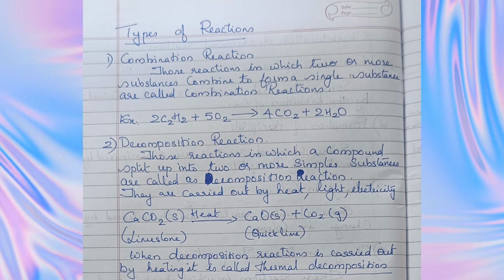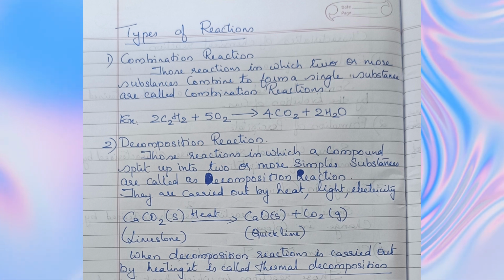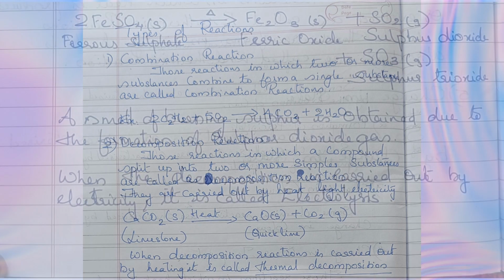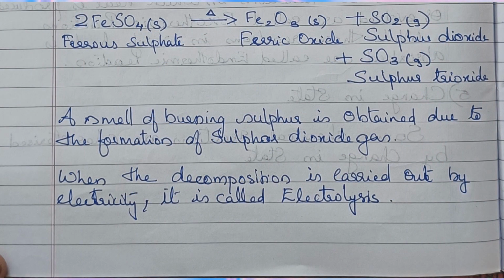First type of decomposition reaction. When a decomposition reaction is carried out by heating, it is called thermal decomposition. 2FeSO4 gives Fe2O3 plus SO2 plus SO3. That is, ferrous sulfate on heating gives ferric oxide, sulfur dioxide as well as sulfur trioxide. A smell of burning sulfur is obtained due to the formation of sulfur dioxide gas.